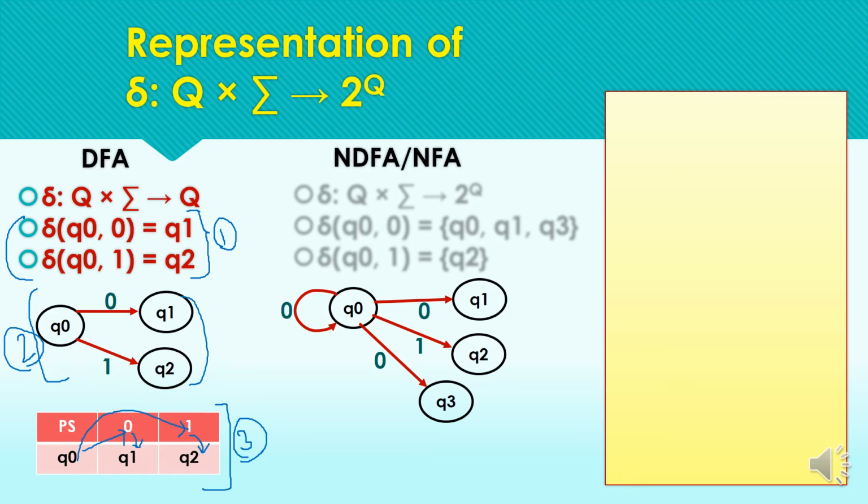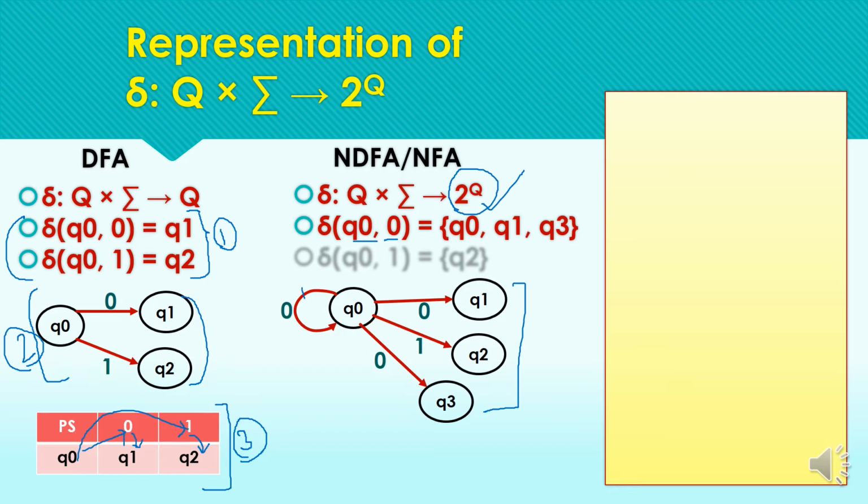Now considering the case of NFAs, the transition function is defined as this. Here the mapping is from a state and an input symbol to the power set of states. Power set of states means we can have multiple transitions for an input symbol from a particular state. So representing this information in the form of transition functions: from Q0 on reading the input symbol 0, we have three transitions.